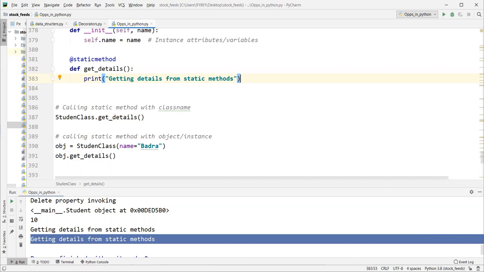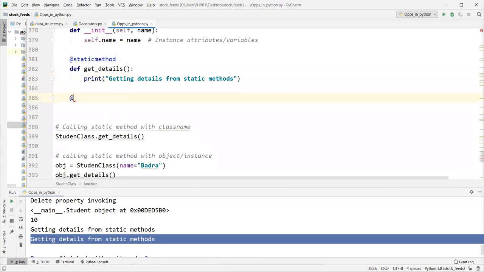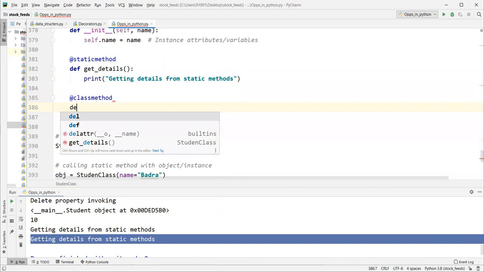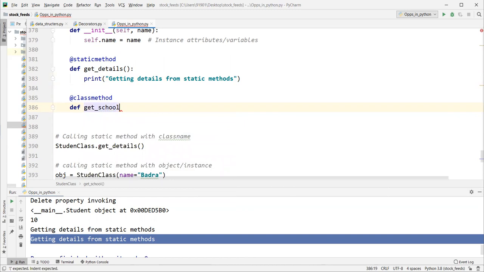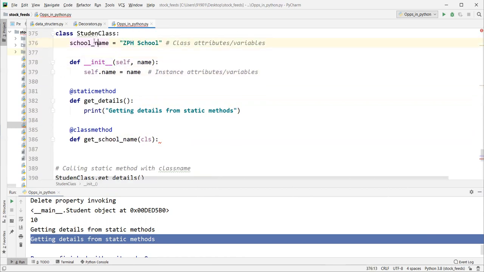Let's say @classmethod, def get_school_name. See, by default, if it is a class method, cls is appended here as the first argument. In case of a static method, there are no arguments: there is no class attribute, there is no self attribute. That means from inside this function, we cannot access attributes of this particular object or attributes of this class.